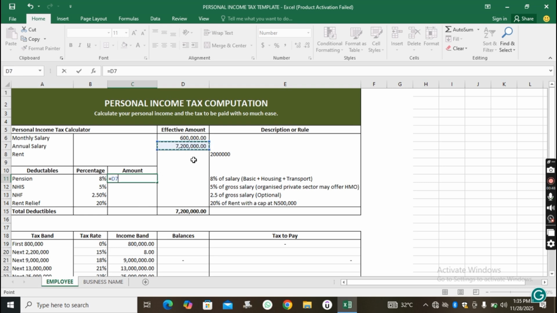7.2 million multiply by 8, and you hit the enter button, and this will be your pension: 576,000. Okay, I am running these formulas now so that you see how we arrive at it.